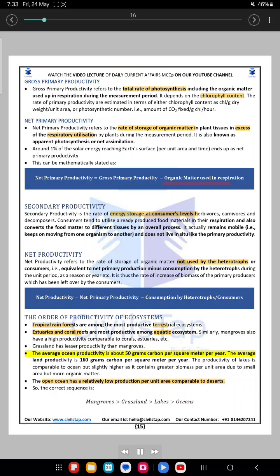The average ocean productivity is about 50 grams carbon per square meter per year. The average land productivity is 160 grams carbon per square meter per year. The productivity of lakes is comparable to ocean but slightly higher, as it contains greater biomass per unit area due to small area but more organic matter. The open ocean has a relatively low production per unit area, comparable to deserts. So, the correct sequence is mangroves greater than grassland greater than lakes greater than oceans.